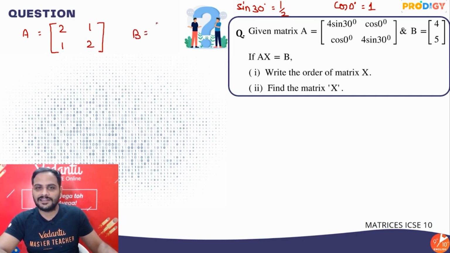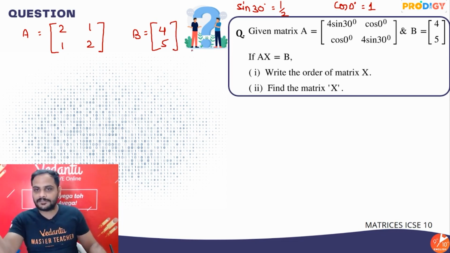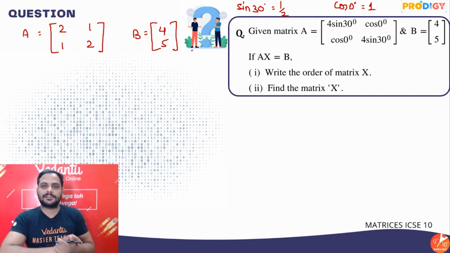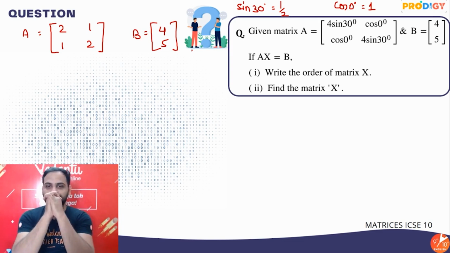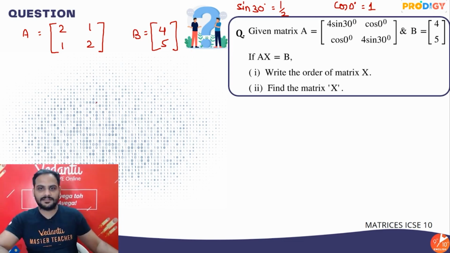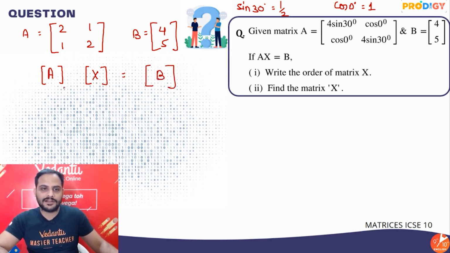Matrix B is 4 by 5, 4 and 5. First thing, if AX is equal to B, write the order of matrix X, find the matrix X. Now how will you solve this? Think. Matrix A into matrix X is equal to matrix B. Alright, I know matrix A is of the order 2 by 2. Matrix X order I need to find out. The resultant is a matrix of the order 2 rows 1 column.